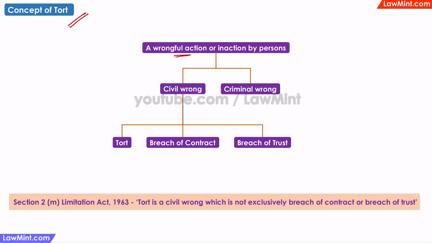Suppose a person commits a wrongful action or a wrongful inaction. That wrong can be a civil wrong covered under civil laws, or it can be a criminal wrong covered under criminal laws. If it is a civil wrong and it is not a breach of a contract or a breach of trust, then it is a tort.